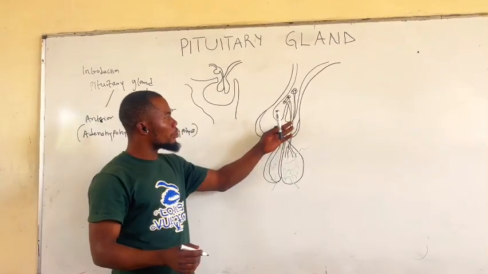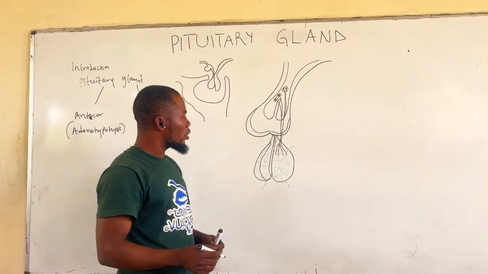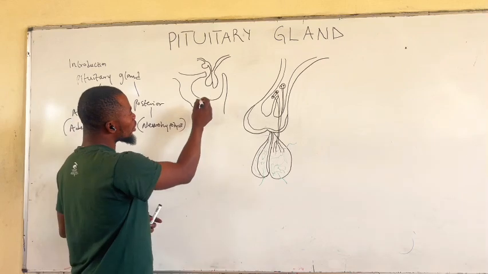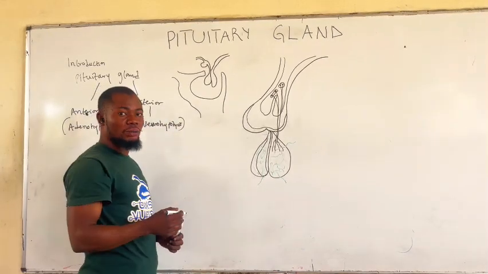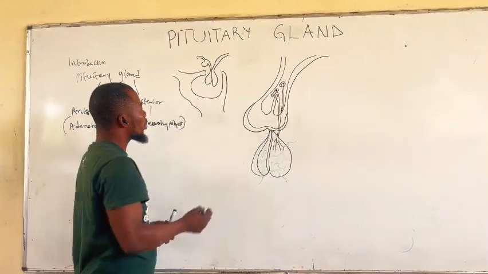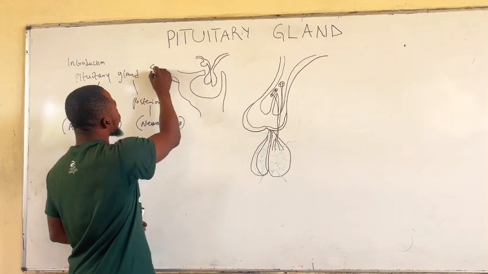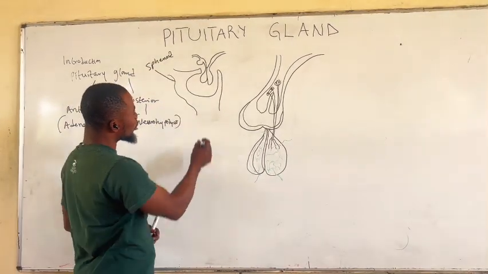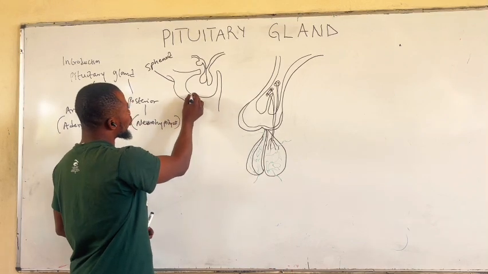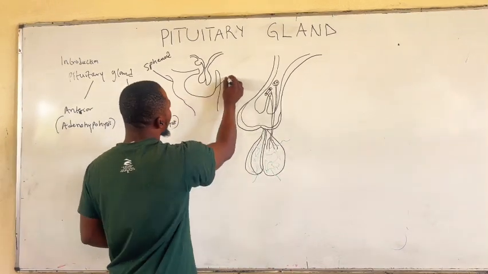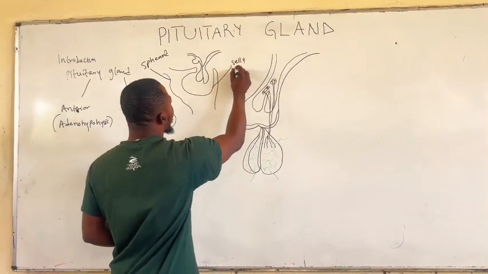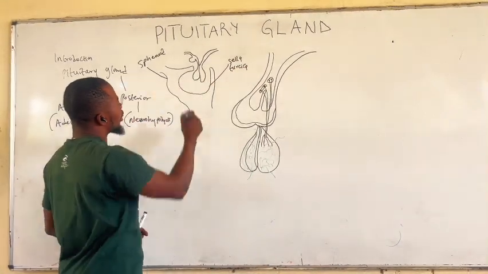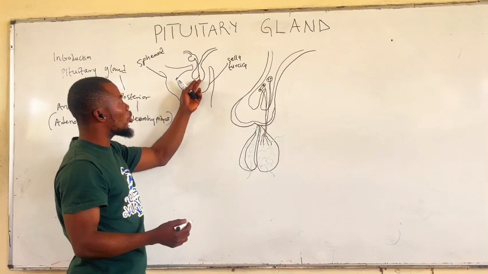Now, this diagram here will show us the location of the pituitary gland. We said that the pituitary gland is located in a depression present in the sphenoid bone. Here is our sphenoid bone, and this groove here is what we refer to as the sella turcica. In this depression is where the pituitary gland is located.